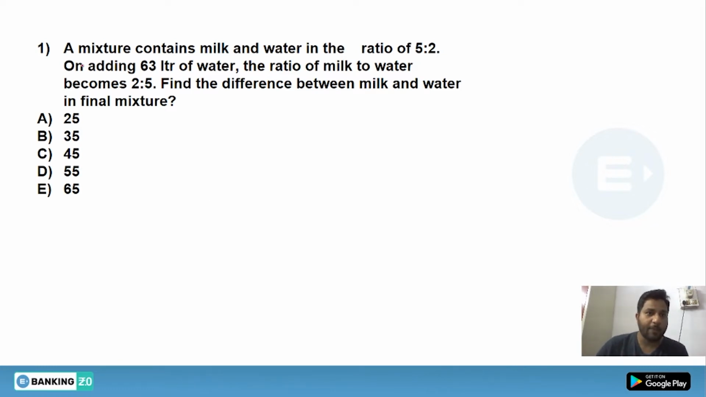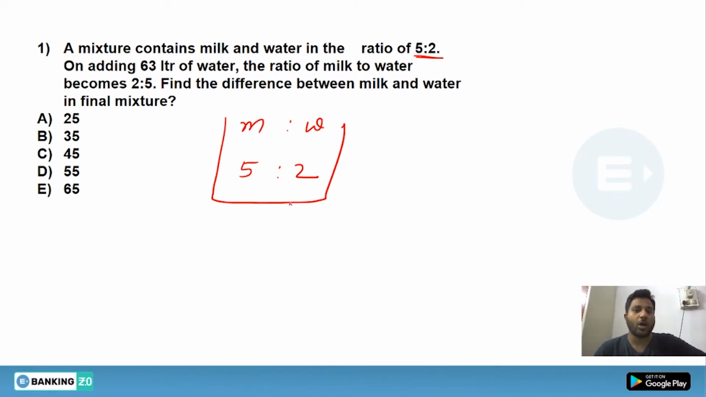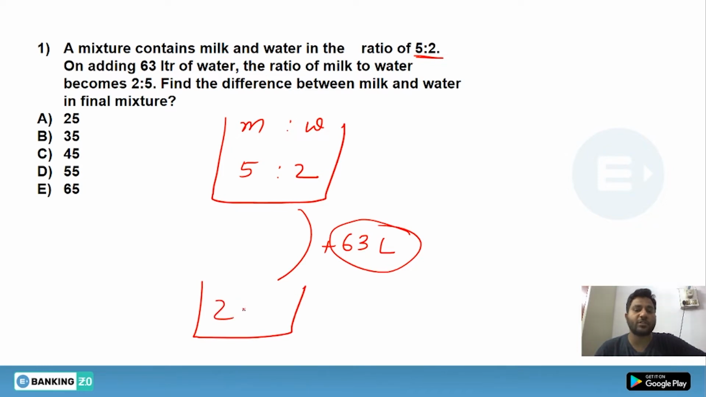A mixture contains milk and water in the ratio 5:2. Basically, there is a jar in which a mixture contains milk and water in the ratio 5:2. On adding 63 liters of water, the ratio of milk and water becomes 2:5. Basically this ratio is reversed. Now find the difference between milk and water in the final mixture.